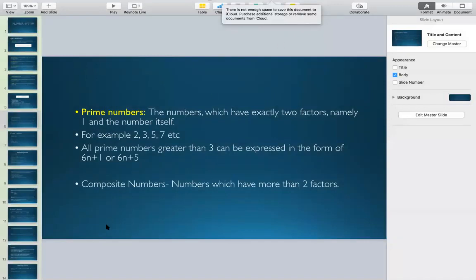It is neither prime nor composite. Very good, everyone. I see great responses from everyone. Since 1 has only one factor, that is 1 itself, 1 is not able to satisfy the definition of prime numbers, and it is not able to satisfy the definition of composite numbers. That is the reason why we say that 1 is neither prime nor composite.